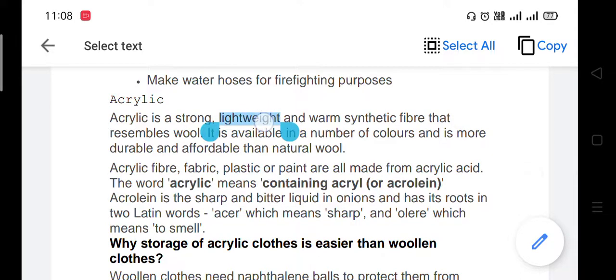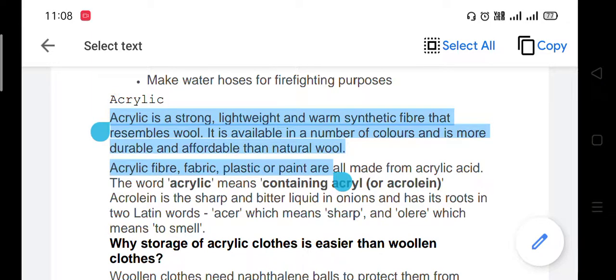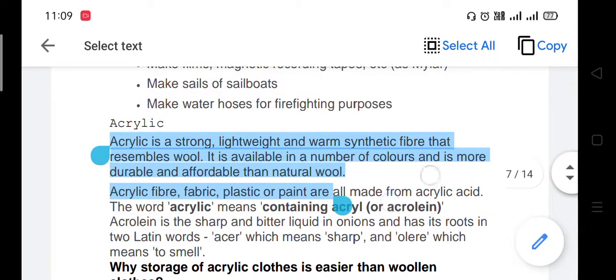Acrylic is a strong, lightweight and warm synthetic fiber that resembles wool. It is available in a number of colors and is more durable and affordable than natural wool. Okay, dear student, you also see that acrylic fiber, fabric, plastic, or paint are all made from acrylic acid.